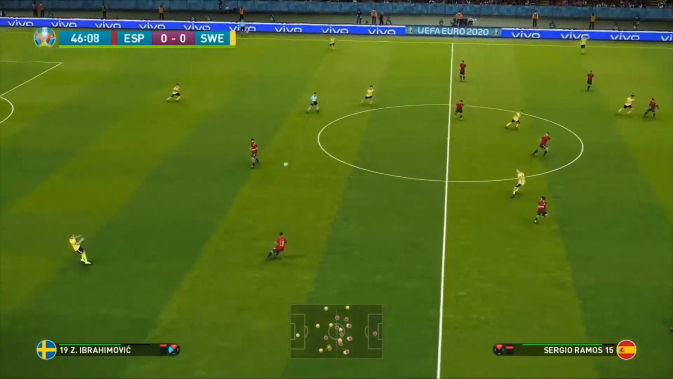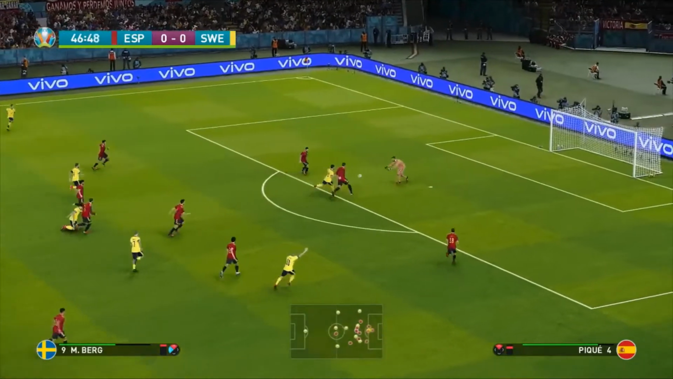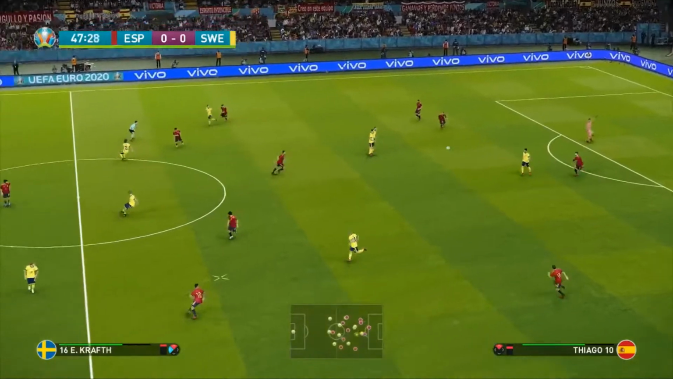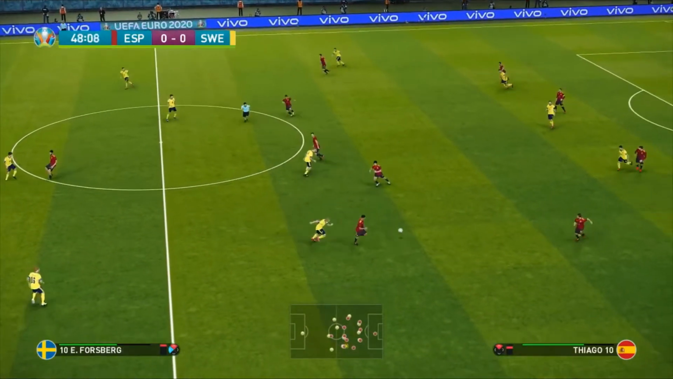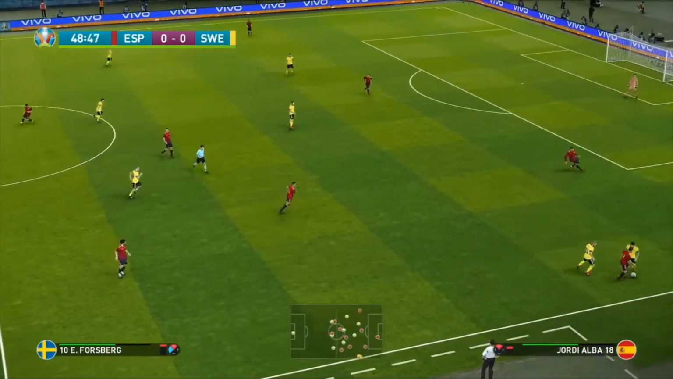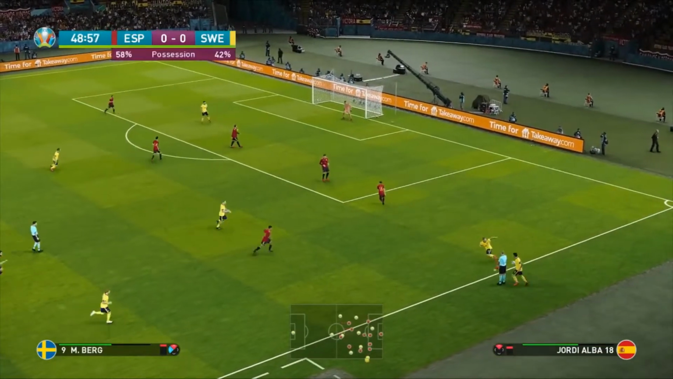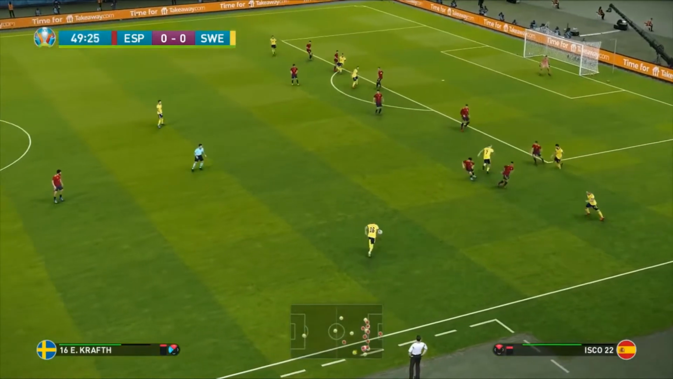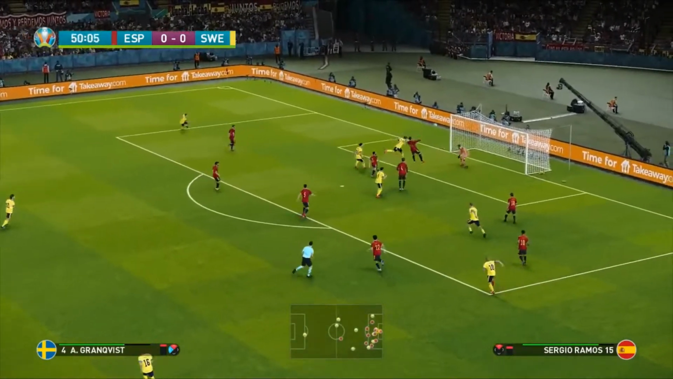As it stands, Spain 0, Sweden 0. And now it's an opportunity for Marcus Berg again. But unfortunately, David De Gea is quicker to the ball. Now here's Forsberg into Pontus Wernbloom, who takes a little bit too long to hit the ball high into Zlatan Ibrahimovic. And very, very poor here from Spain. Jordi Alba just put under severe pressure on the ball. Here's Wernbloom into Emil Krafth, into Forsberg. Lifted in for Emil Grankvist.